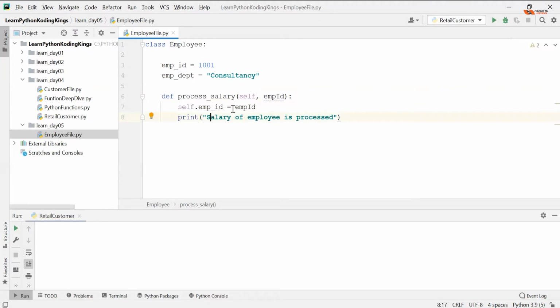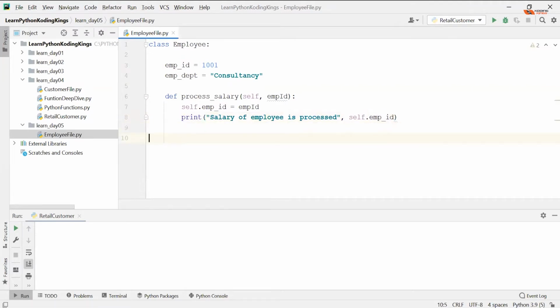So what is self? I will take a quick introduction to self now. Self is nothing but the instance itself. Okay. So the instance of the class itself is basically passed to this particular method, and that's why the variable is accessed through the instance. So whatever you are passing here will be assigned here. And now you are saying that, okay, this particular salary is processed for self.employee ID. So that's the method.